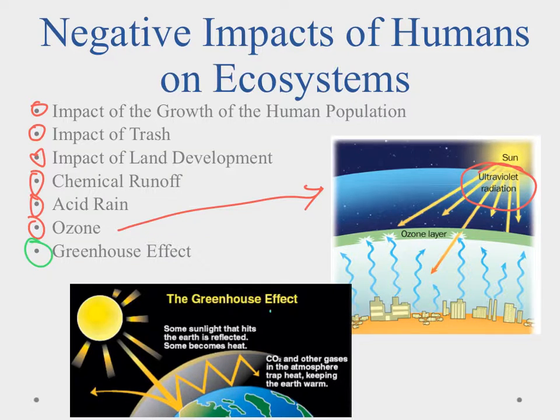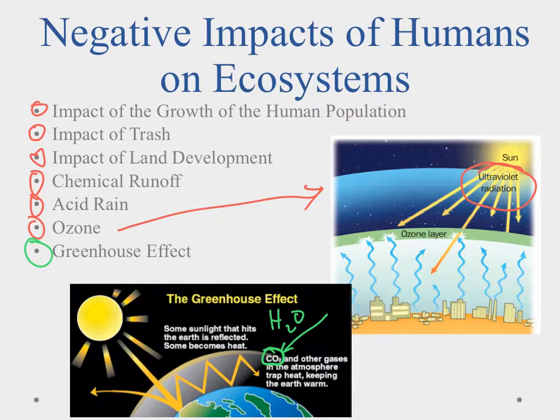Now, when we talk greenhouse effect, we're going to talk about the gases that do it. The biggest gas that we have out there is water. Water vapor in the atmosphere does most of the greenhouse effect. But there's this other one, carbon dioxide. And our problem is what we've done since the Industrial Revolution is we put people into cities, and now we have to heat the cities, we have to generate electricity, and most of that's done through fossil fuels. One of the things we release is carbon dioxide into the environment.